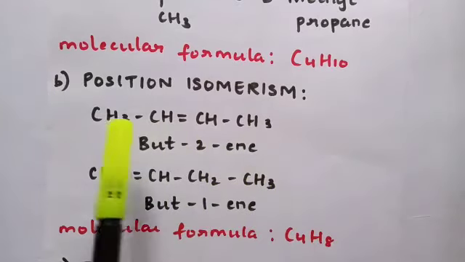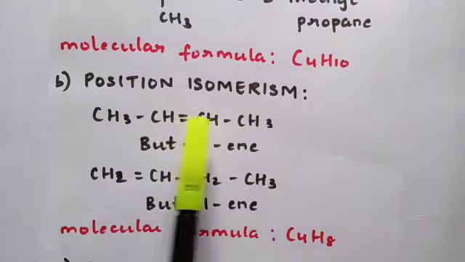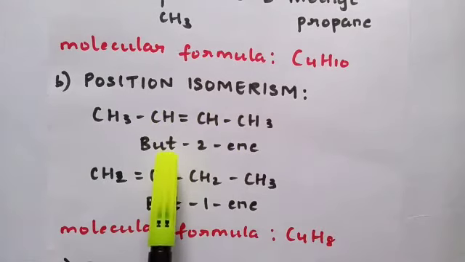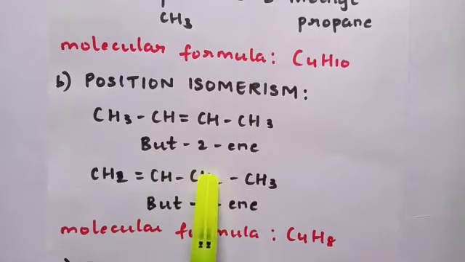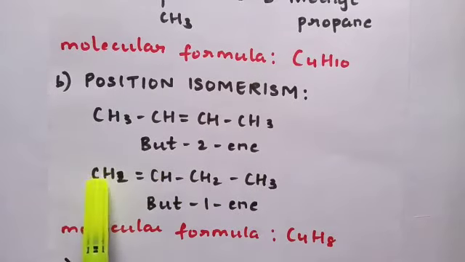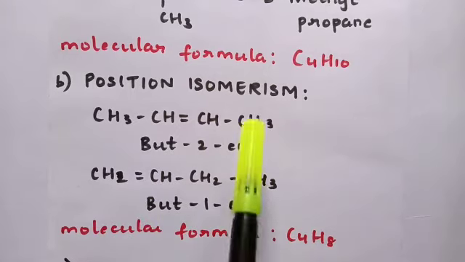In this first compound 1, 2, 3, 4, the double bond is between second and third carbon. That is why the name butene. If you see this example 1, 2, 3, 4, the double bond is between first and second carbon. That is why but-1-ene. And if I write the molecular formula for both of them, it is going to be